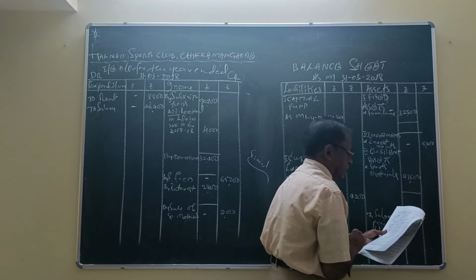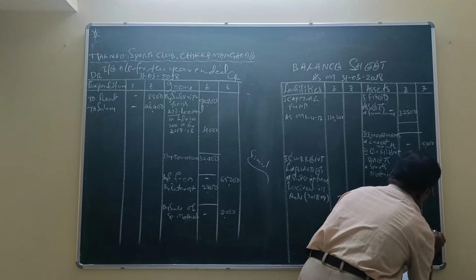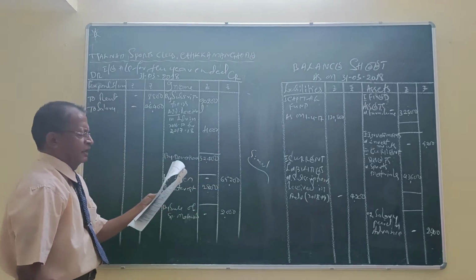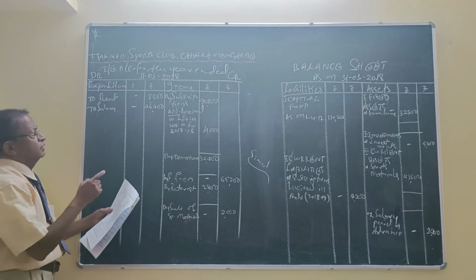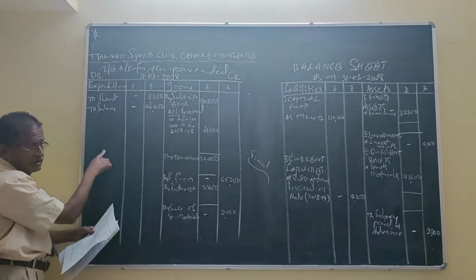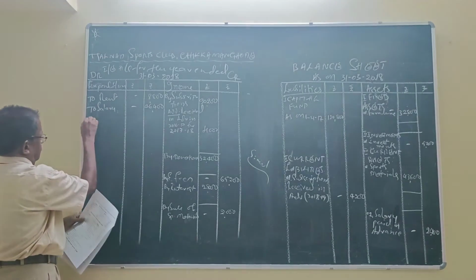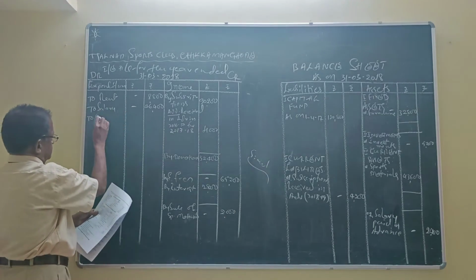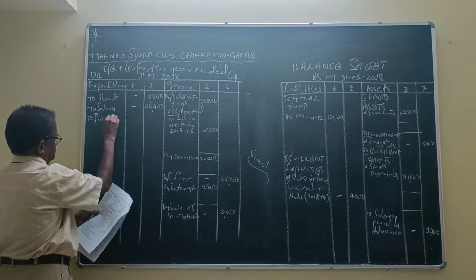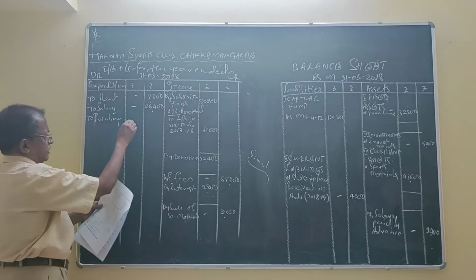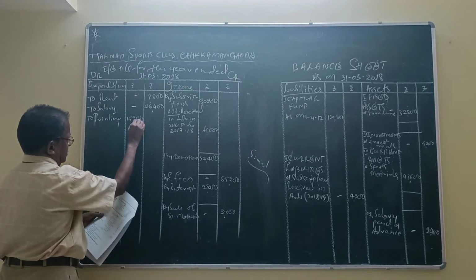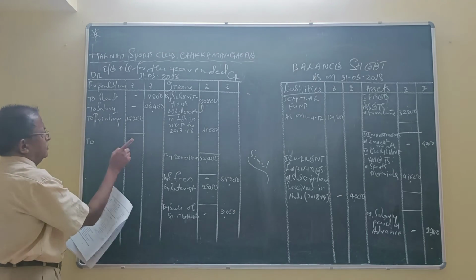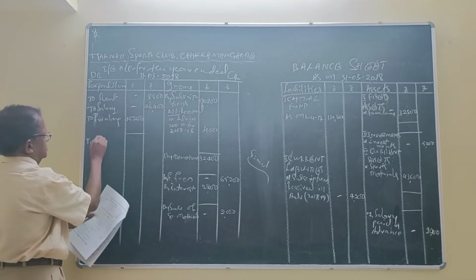How much? 2,400. General expense. Before that, printing 15,200. We have to show it in the income and expenditure account on the debit side. It is a revenue expenditure. Printing 15,200. There is one adjustment, to show the item in the inner column. Next, general expense, revenue expenditure debited to income and expenditure account.